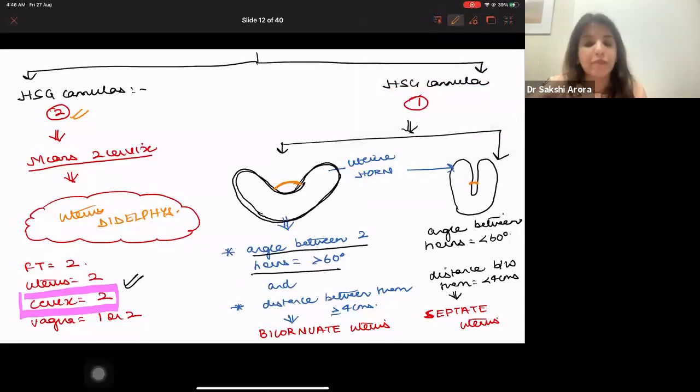If the angle between the 2 horns of the uterus is more than 60 degrees, or if the distance between them is more than 4 centimeters, then it is more likely to be a bicornuate uterus. On the other hand, if the angle between the 2 horns is less than 60 degrees and the distance between them is less than 4 centimeters, it's more likely to be a septate uterus. So this is how you come to know whether you are looking at the image of unicornuate, didelphus, bicornuate, or septate uterus, right?